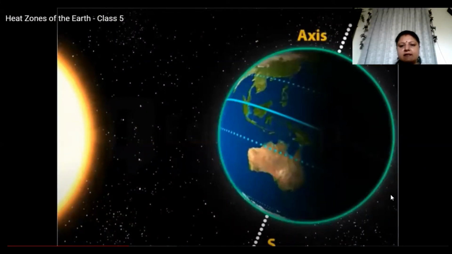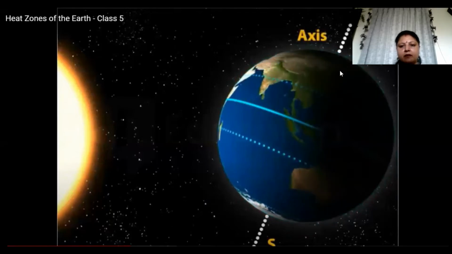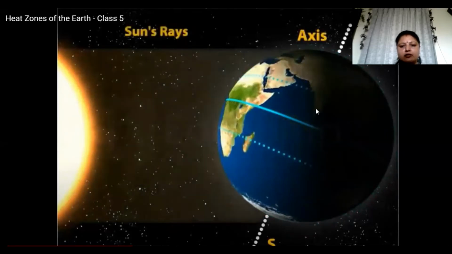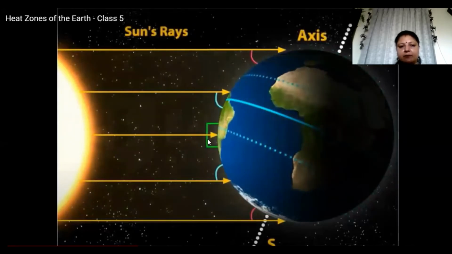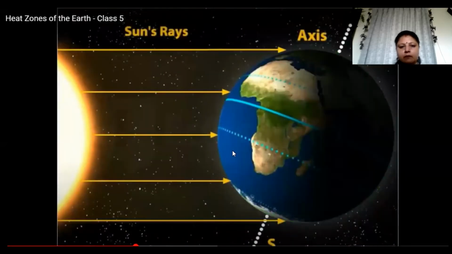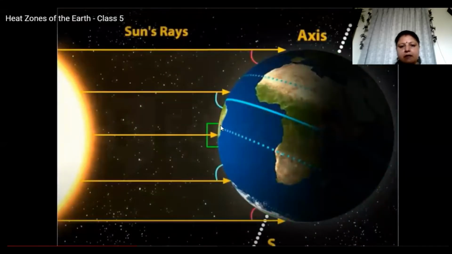Now children, have a look at this diagram. This you remember? This is the axis. The earth rotates on its axis. And here you can see the sun. Now look at the rays. See here, this part is the equator that is receiving the direct rays of the sun. Here it is getting slightly slanting, and here the least amount of rays. So this is the torrid zone, the temperate zone, and then this is the frigid zone.